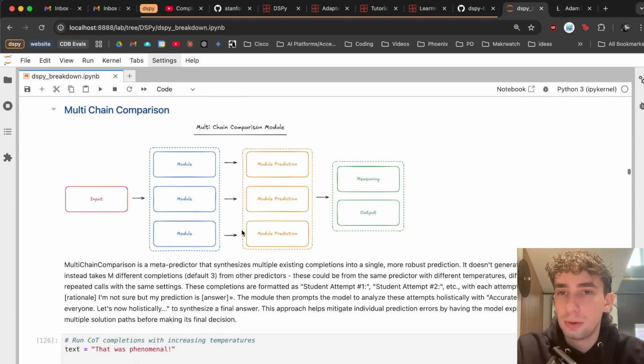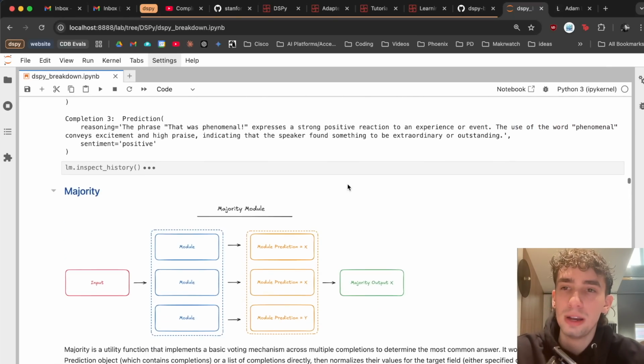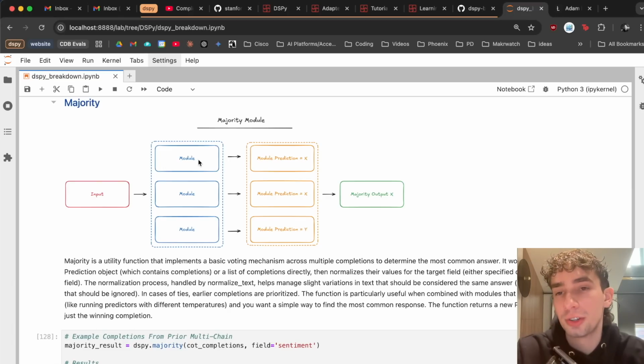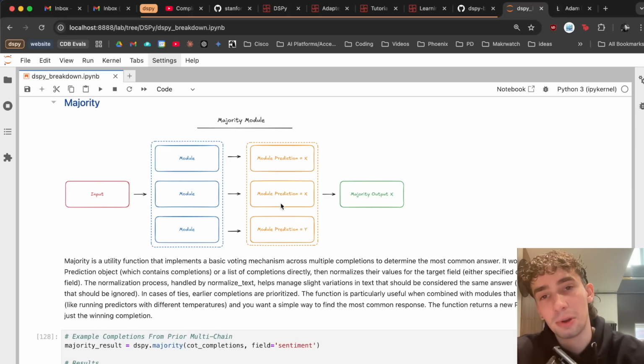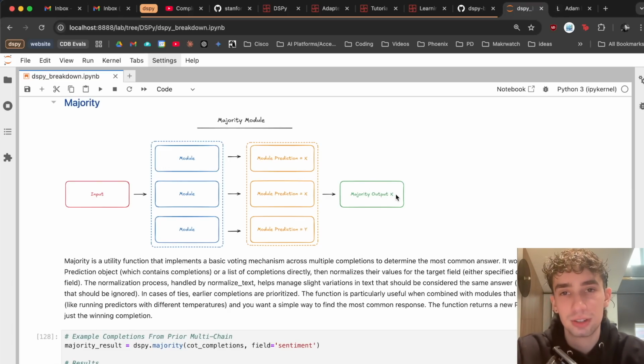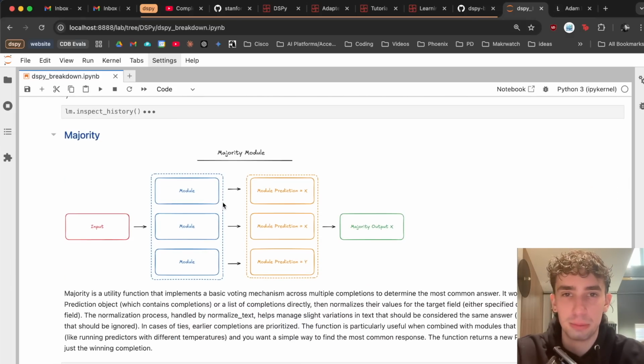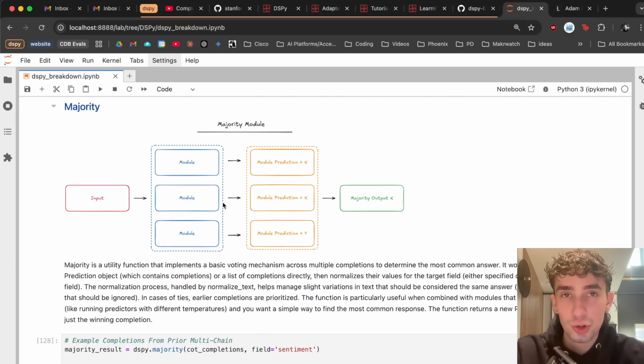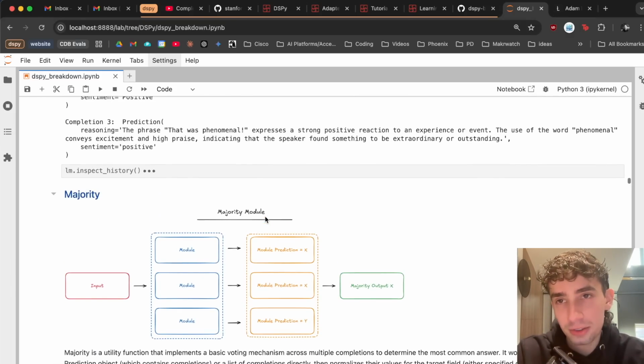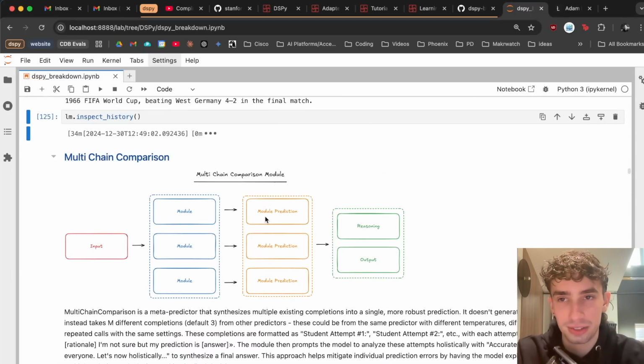But as a note, we also have the option to do multi-chain comparison, or take an input, run it through multiple modules, and then have all of those different predictions passed to a final language model for the reasoning and output, as well as a majority module. So you can have multiple modules, have them all make predictions, and then the prediction that comes up the most is going to be your output. These two modules of multi-chain comparison and majority aren't necessarily strict prompting techniques in and of themselves, more ways of working with existing prompts and optimizing them a little bit further too.